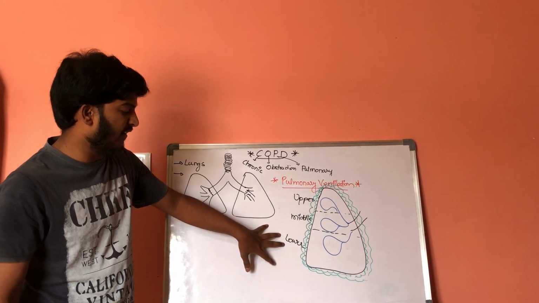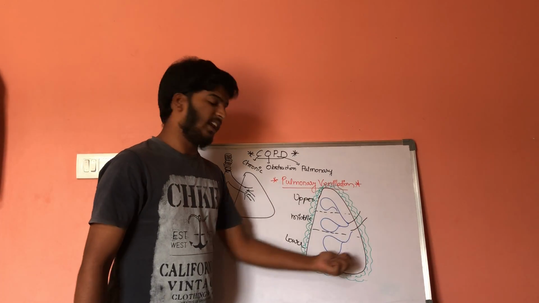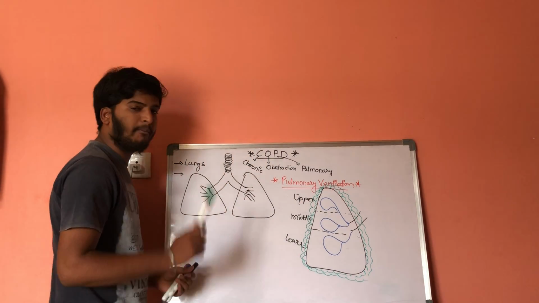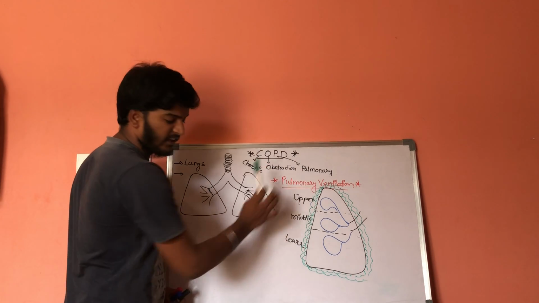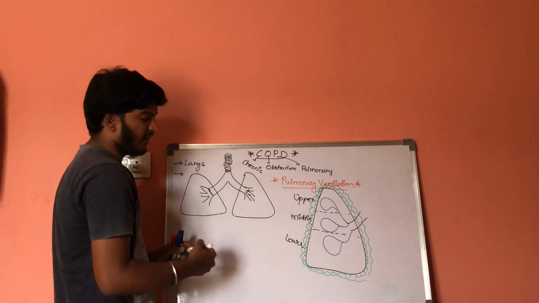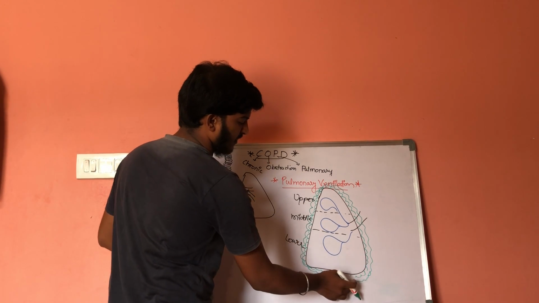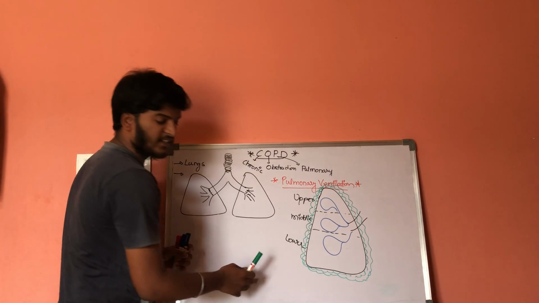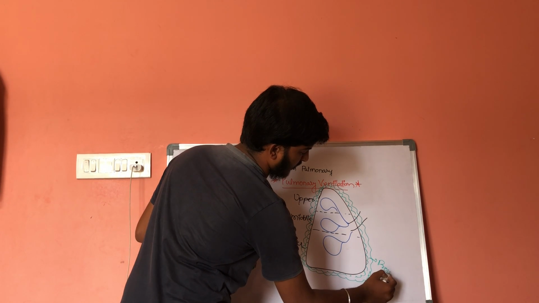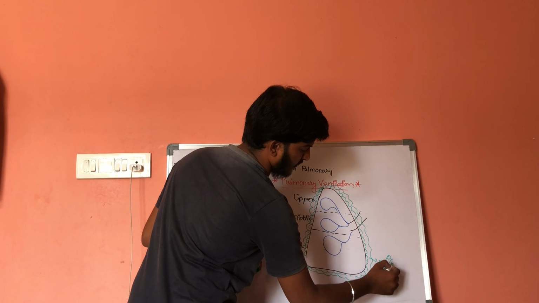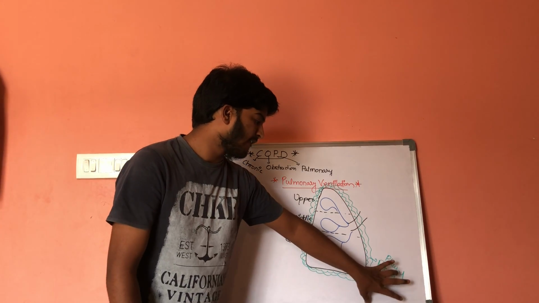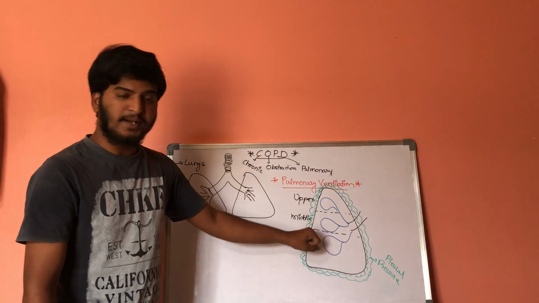The answer is the lower region of the lungs, because the pleural pressure is the pressure exerted by the pleural membrane on the lungs.